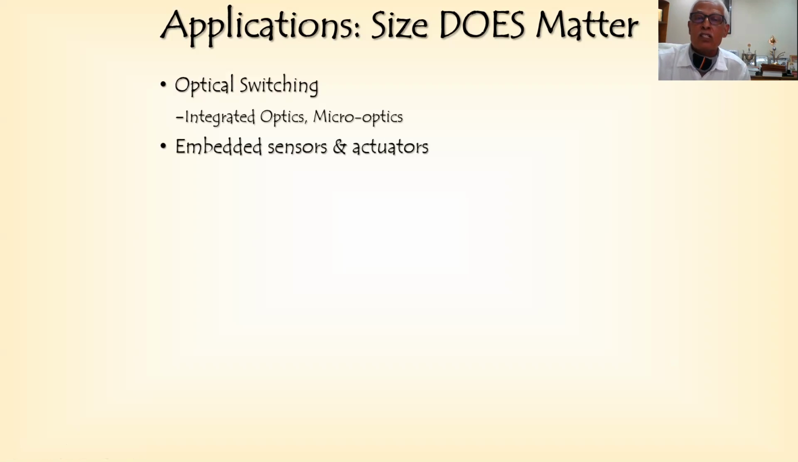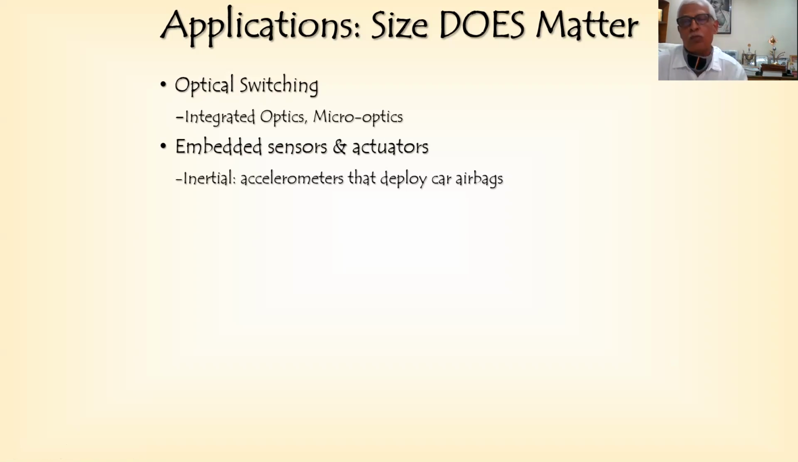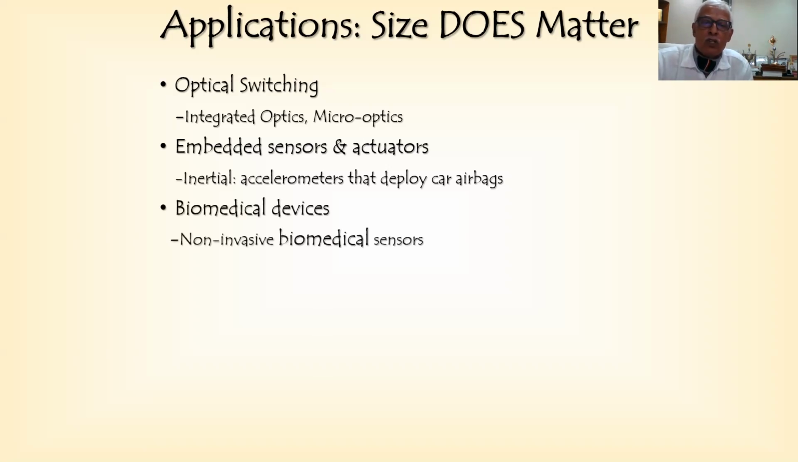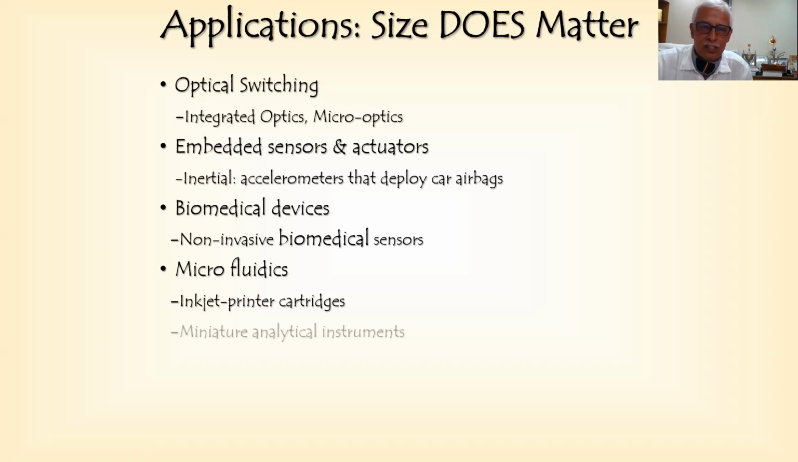And next is the embedded sensors and actuators. In that, we'll be talking about the single largest application today. For almost 20 years now, we've been using micro accelerometers to deploy the airbags in a car, and biomedical devices. There again, what we call non-invasive biomedical sensors, that means not piercing through the skin and your veins. Next is microfluidics. This has a beautiful application. All inkjet printers and catheters are made using this technology, and miniature analytical instruments also.